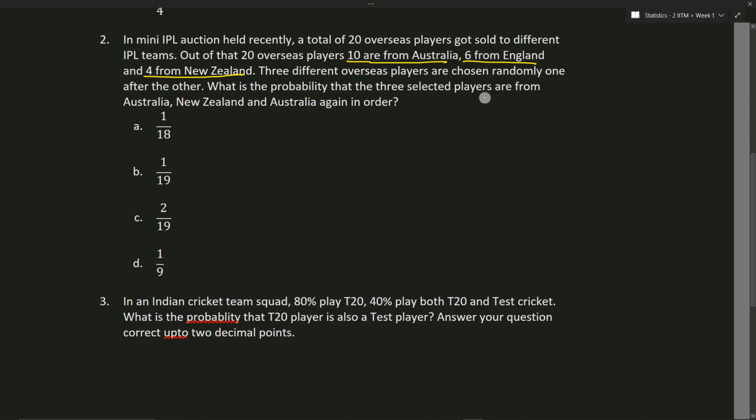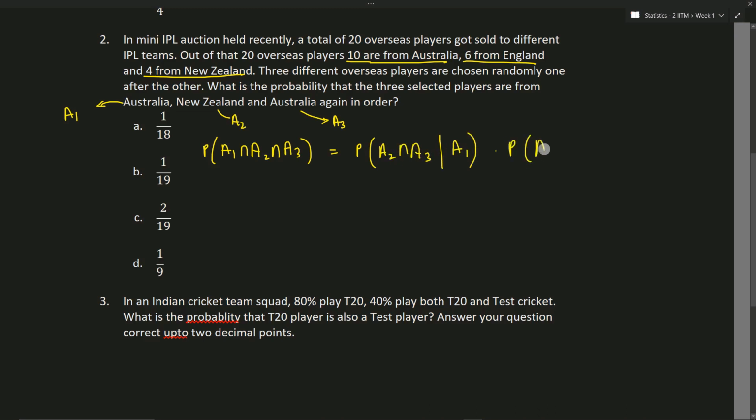I'll say this is event A1, this is event A2, and I'll call this event A3. So we have to find the probability of A1 intersection A2 intersection A3. This is nothing but the probability of A2 intersection A3 given A1, into P of A1.